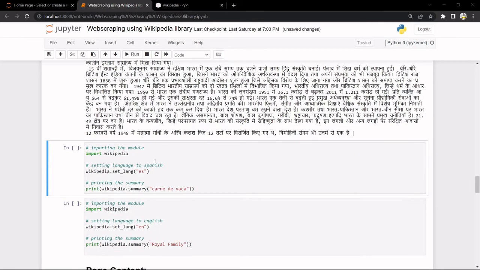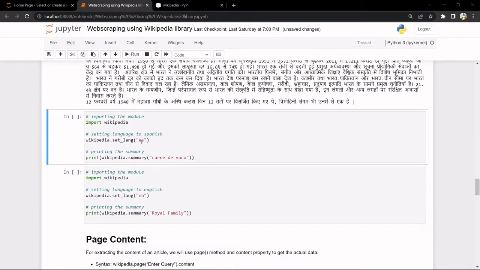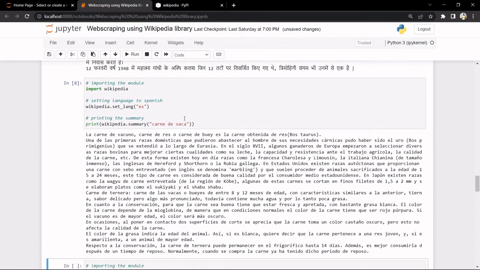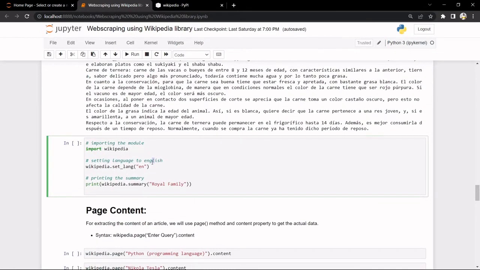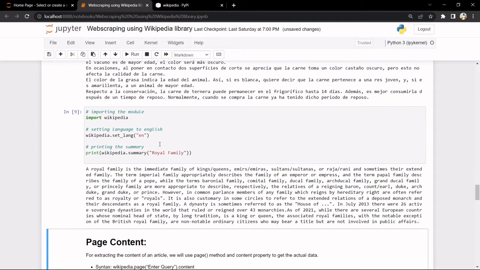Now we'll shift the language from Hindi. This is the Hindi language, as you can see. Now we'll shift it to ES, which is Spanish. This might take a few seconds based on the internet speed. There we go, we got the Spanish version. Now let's again change to English for better understanding, for my better understanding, by the way. There we go, we got the summary in English.